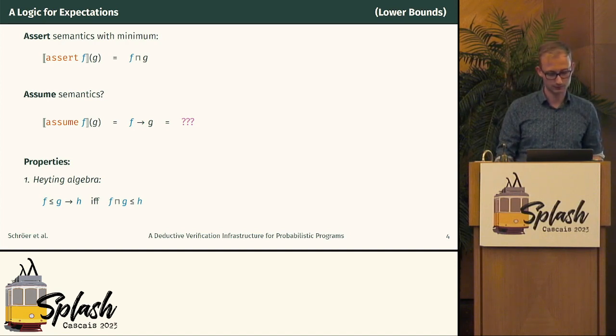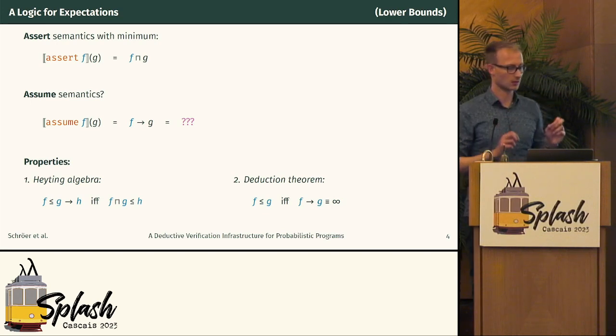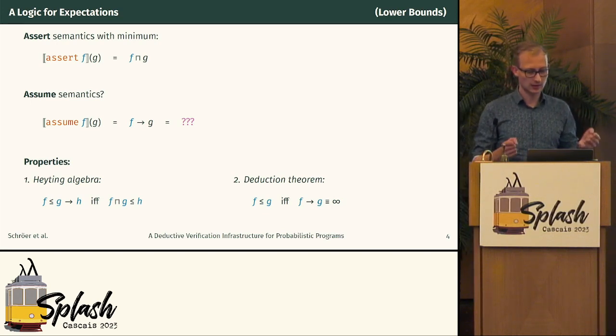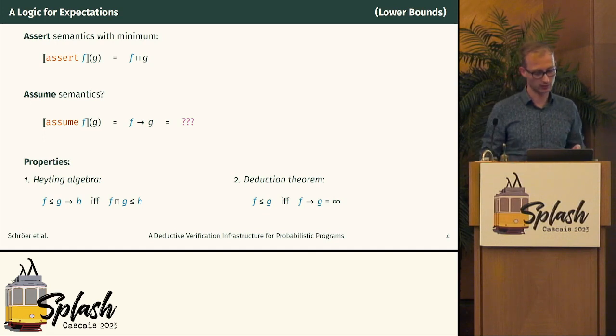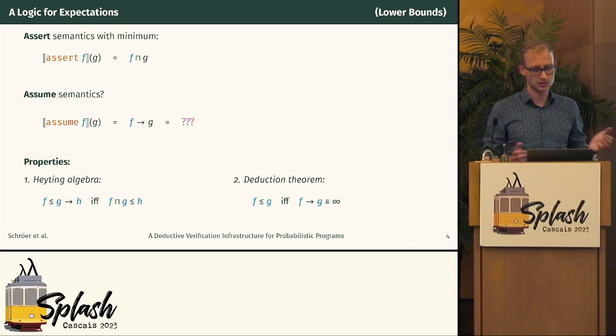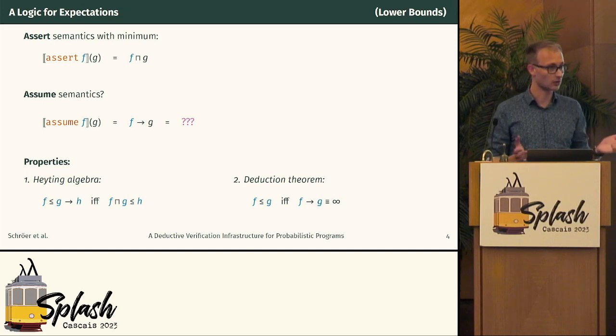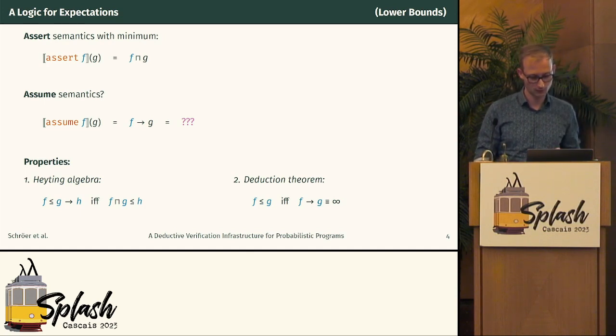And this gives us what's known as a Heyting algebra, which is where the names Halo and Javier come from. The second property that we want to have is this deduction theorem that gives us exact comparisons, so to say. We compare two expectations f and g, and f is a lower bound to g if and only if our new implication that we're looking for evaluates to infinity between these two expectations. So on the left-hand side the property tells us implications make stuff easier, and on the right-hand side it says we can exactly encode comparisons using implications, and these are very important to encode proof rules, for example, for loops.